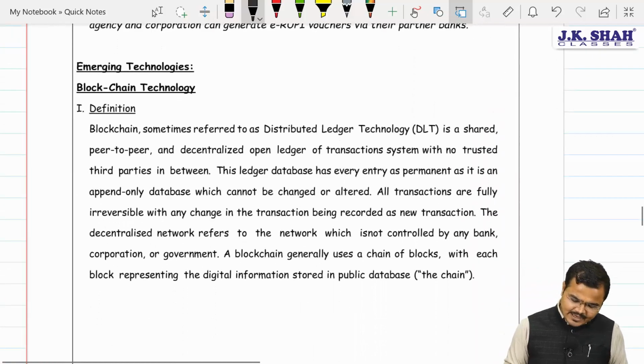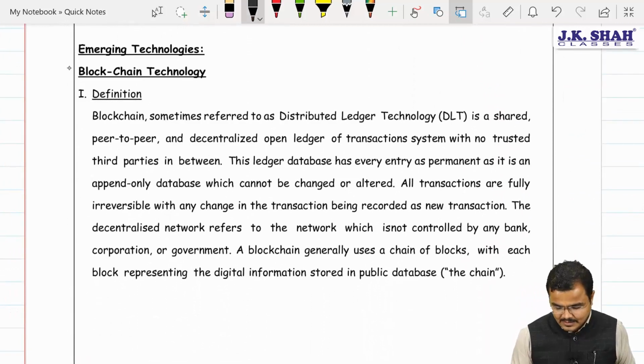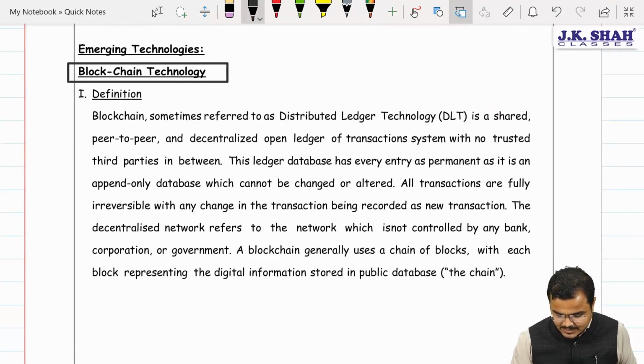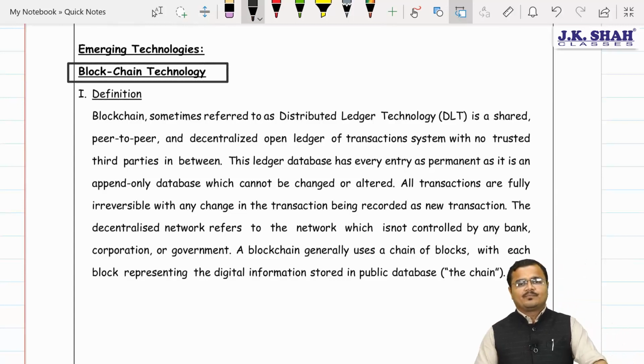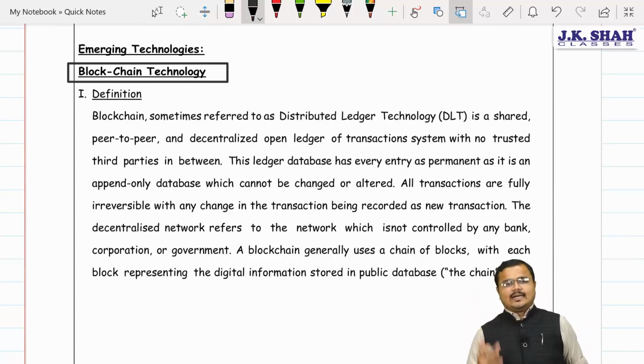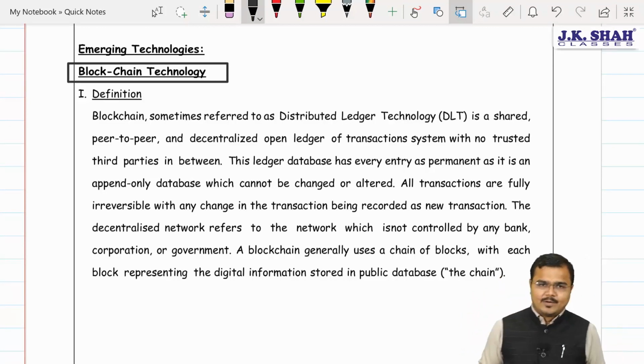Now, Chartered, a very important concept comes in front of our eyes, called blockchain technology. Now what do you mean by blockchain technology? To understand this concept, let us take a very simple example, okay?